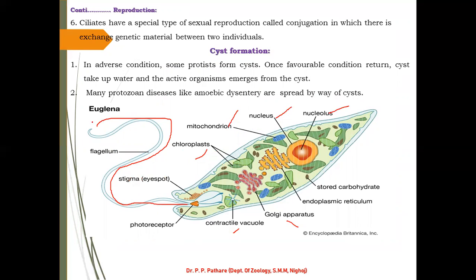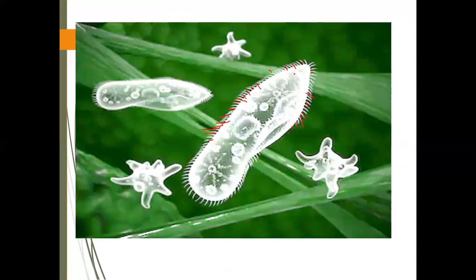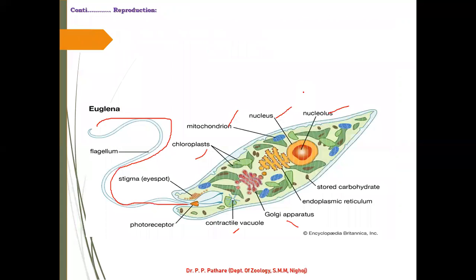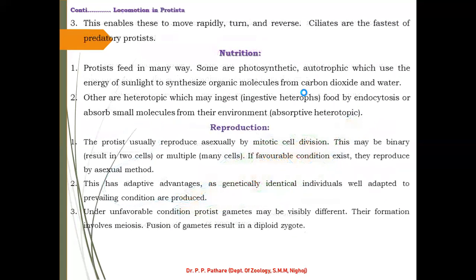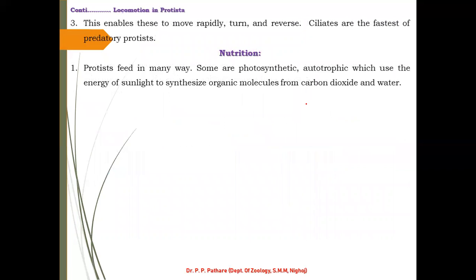In Euglena, they generally use flagella for locomotion. Here, these are tail-like, in simple words, tail-like organelles. In Paramecium, the Paramecium shows cilia, hair-like structures present all over the body. And flagella is a single tail-like organelle. But both the organelles perform the same function, that is, which one?